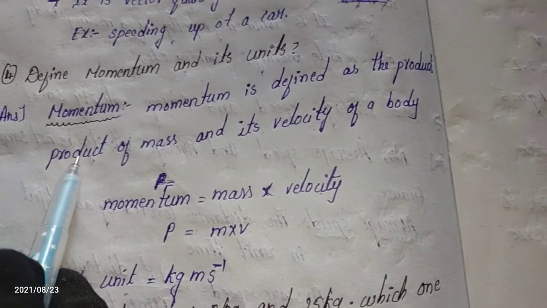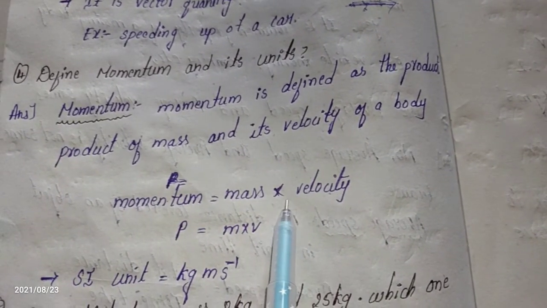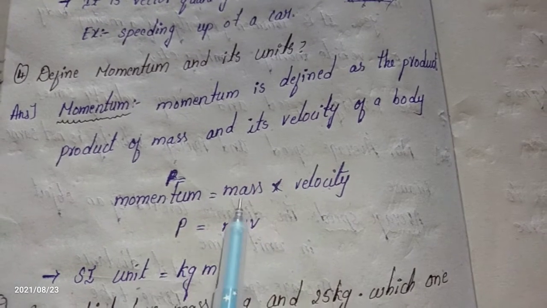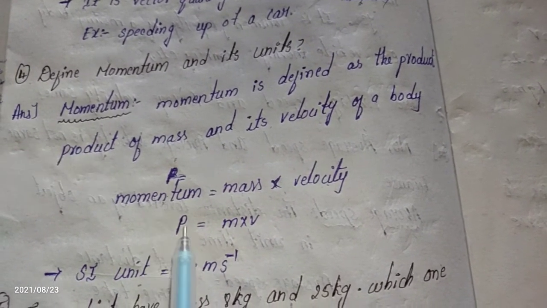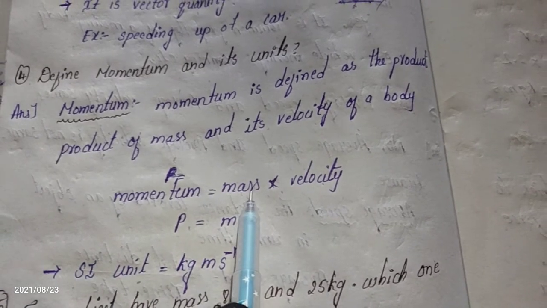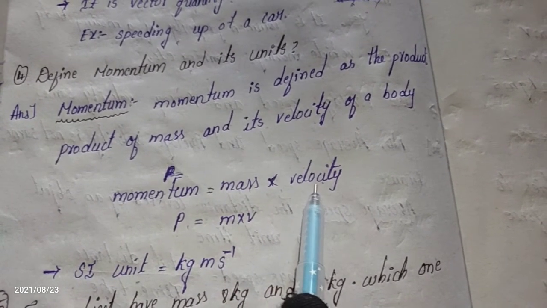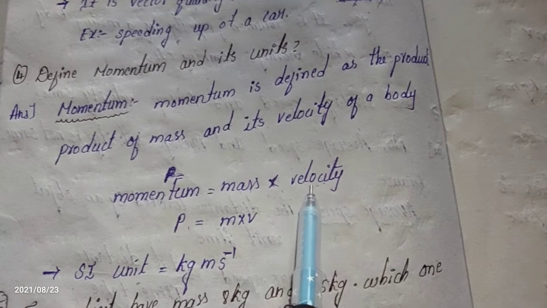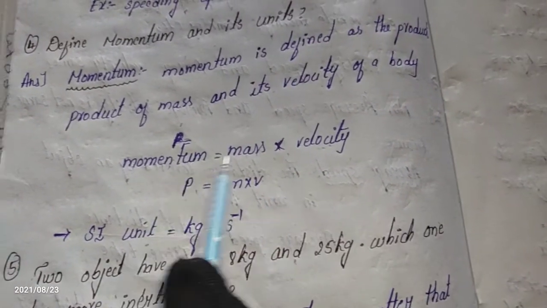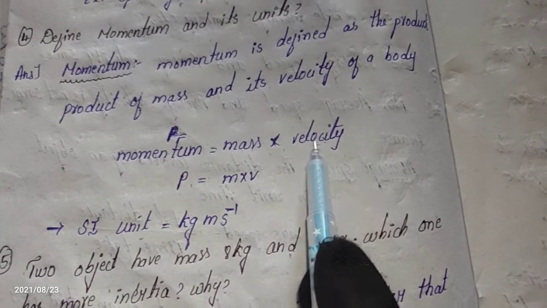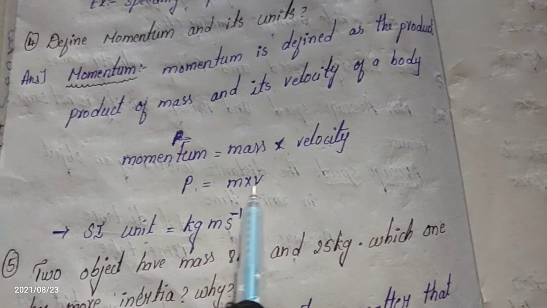What is meant by product? Product is nothing but multiplication. Momentum is denoted by the letter P, mass is denoted by the letter m, and velocity is denoted by the letter v. Momentum is the product of mass into velocity. P is equal to mv.